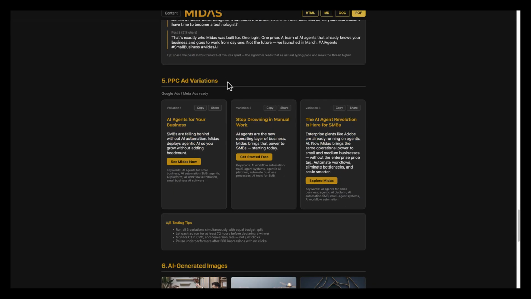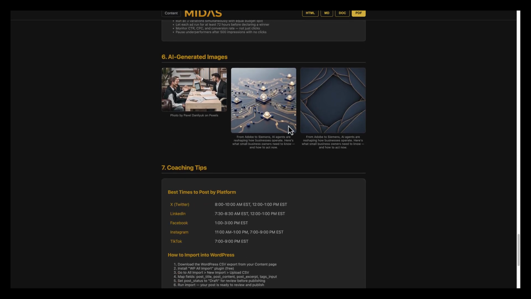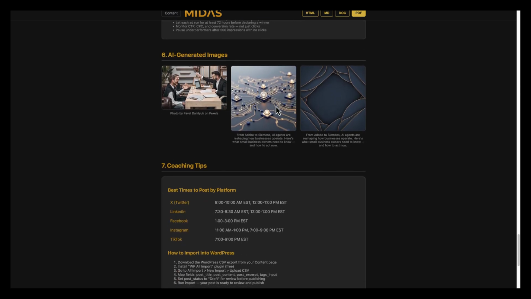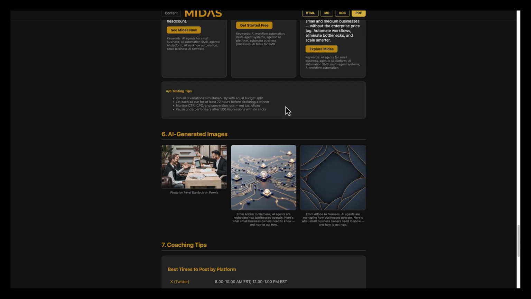We also write you some pay-per-click ads as well. So if you want to run some ads for the day that are relevant to your posts and your blogs, you can do that as well. And of course, we don't stop there. We create some AI-generated images for you, and these are saved, of course, in your Midas Drive, and then we give you some coaching tips as well.